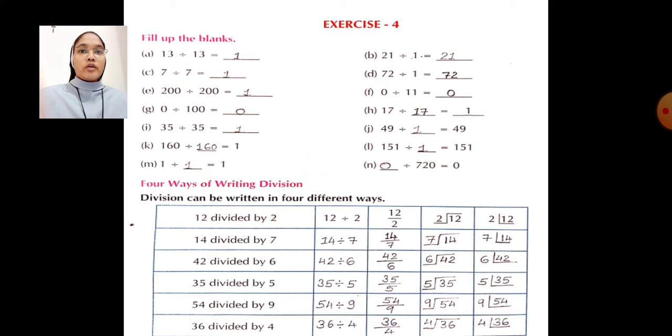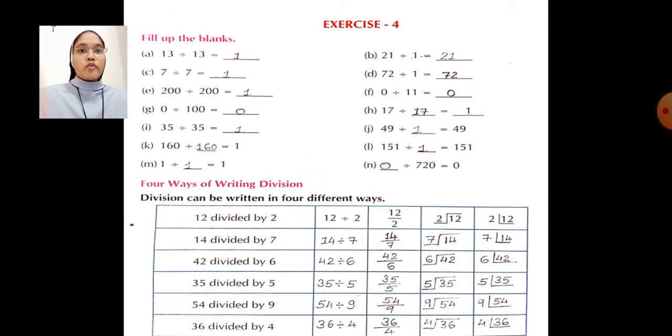M. 1 divided by dash equal to 1. In the blank you have to write 1. N. Dash divided by 720 equal to 0. In the blank you have to write 0. Hope you got it.